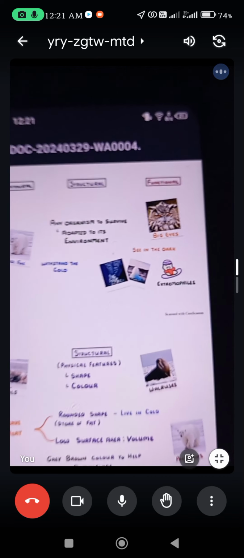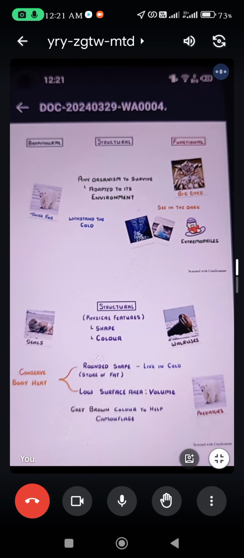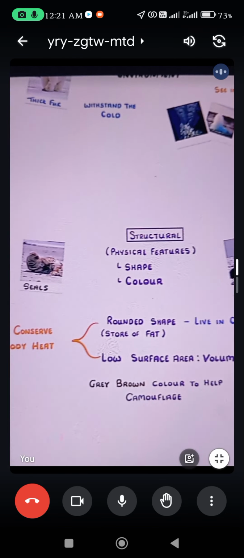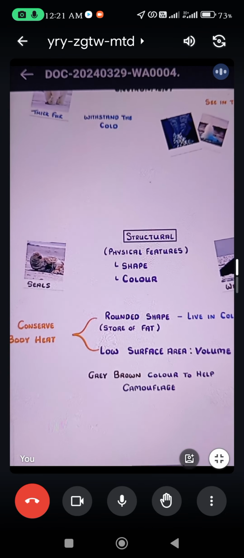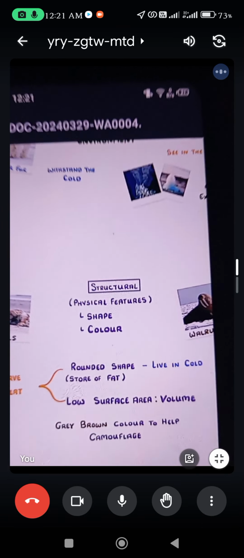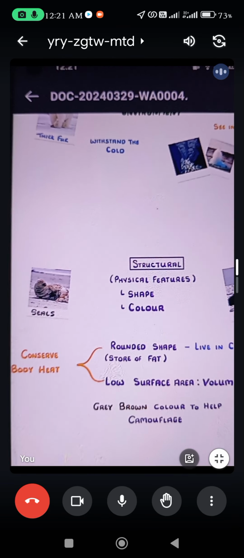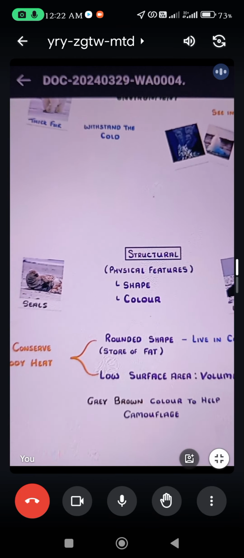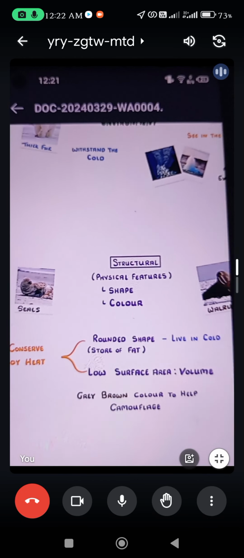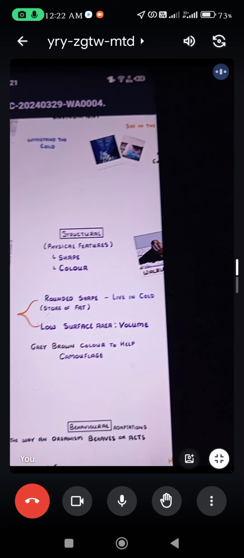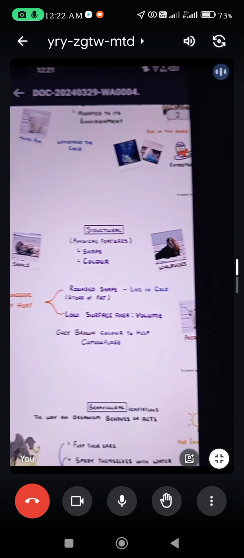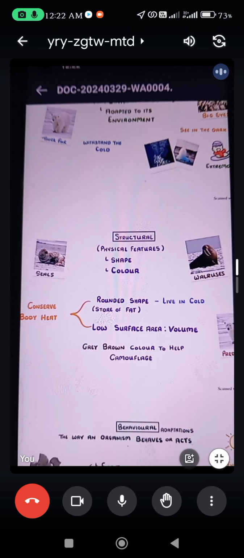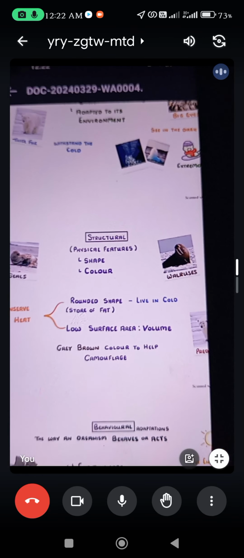So we will move to the next one, structural adaptation. What is structural adaptation? These are the physical features of an organism that we see, like their shape and color. If you think of seals and walruses, we have two examples. They have a certain structure and certain colors to adapt and survive in nature.